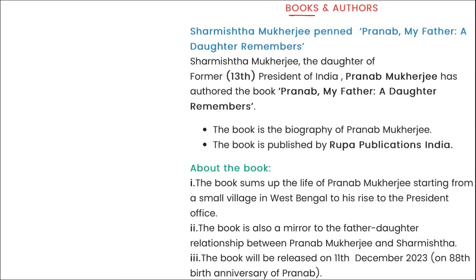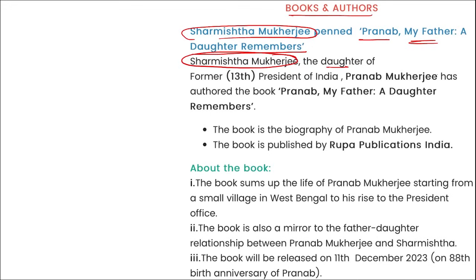Moving on, next is books and authors. The book we are talking about here is Pranab, My Father: A Daughter Remembers. I repeat, Pranab, My Father: A Daughter Remembers. This is the book that has been recently authored by whom? It has been authored by Sharmistha Mukherjee. Correct? Sharmistha Mukherjee is the daughter of India's former 13th President, Pranab Mukherjee, right?